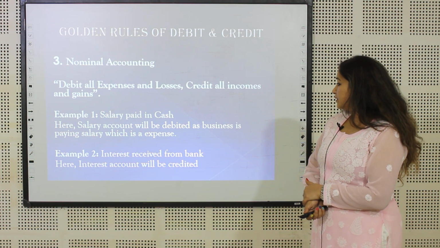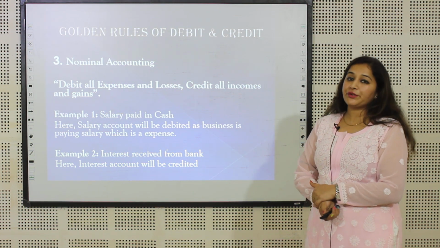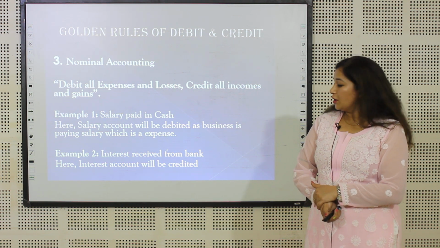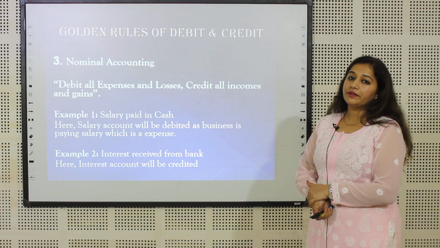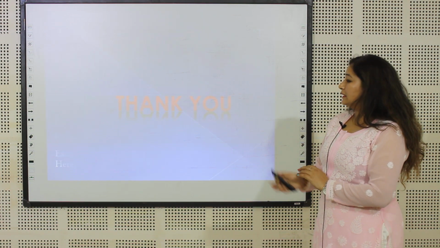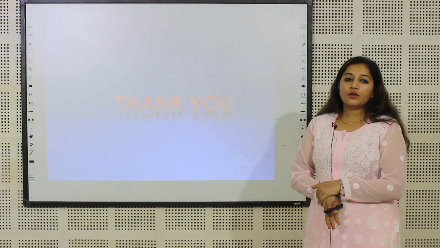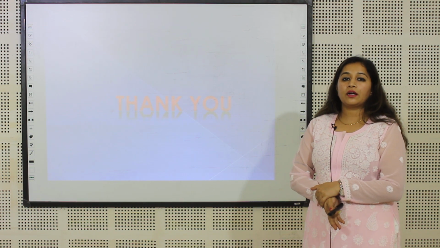Next, interest received from bank. We are receiving interest from the bank. It means interest is income for the company. So interest account will be credited. So these are some of the golden rules, and based on these rules, the fundamentals of overall accounting work.